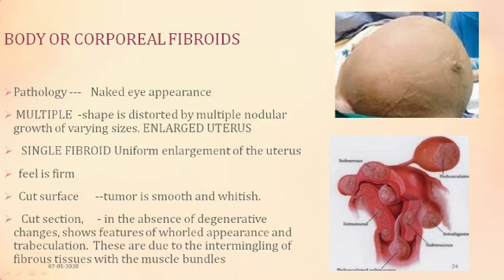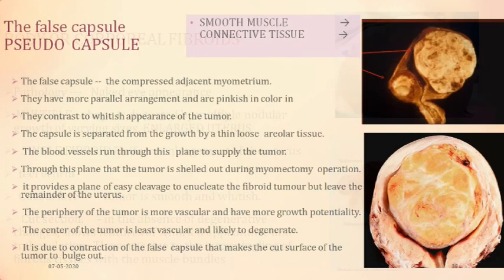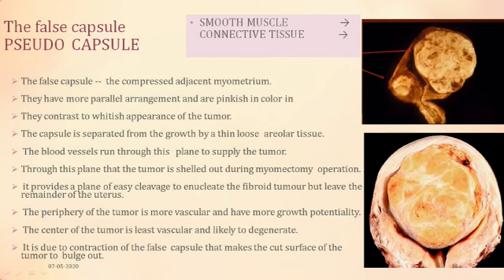This appearance is different from this appearance. So they have a different appearance. You can make it out as different from the rest of the myometrium, and this is because the fibrous element has been added to the myometrial element, and the single myocyte has become whorled in shape. So it has smooth muscle and connective tissue.